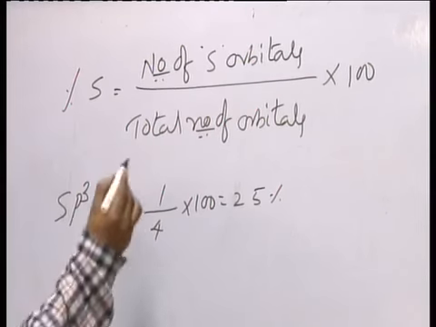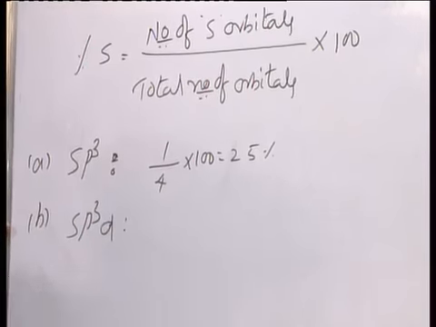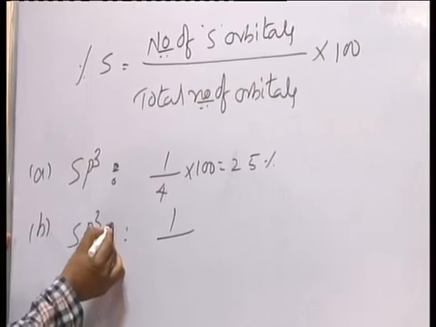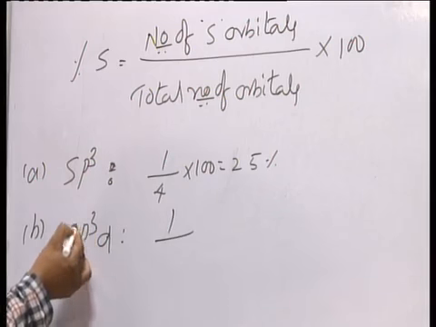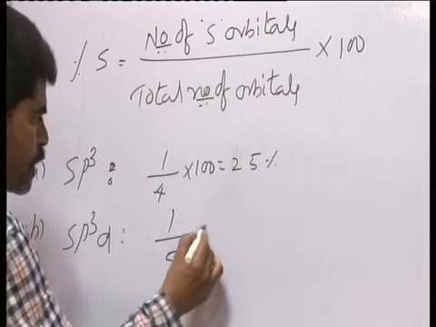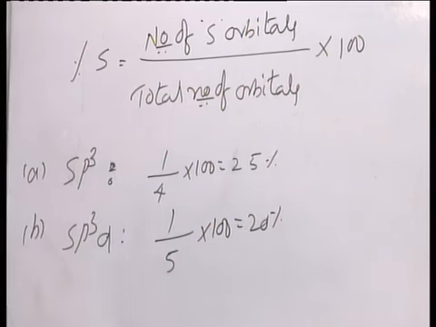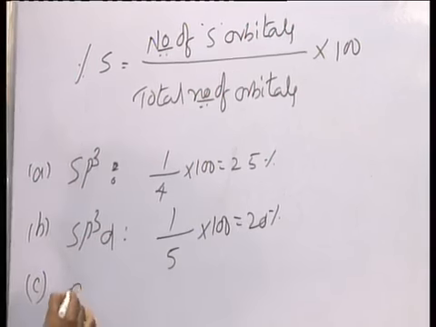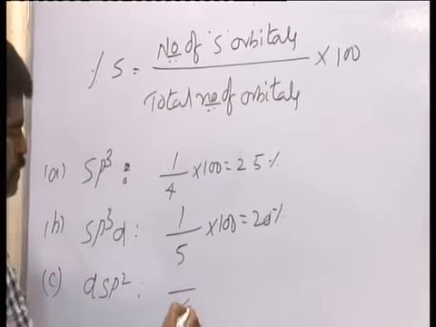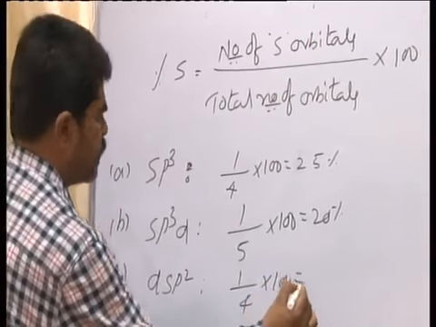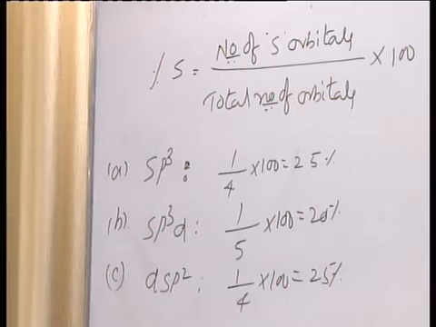And B is sp3d: 1 s orbital divided by total number of orbitals, which will be 1 plus 3, that is 4, plus 1, 5, totally 1 by 5 into 100, that is 20%. And whereas C, sp2, 1, 2, 3, 4 orbitals, 1 s orbital into 100, now it is again 25%. And one more, that is D